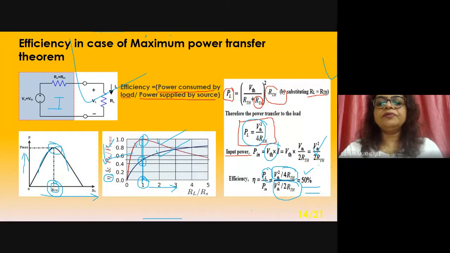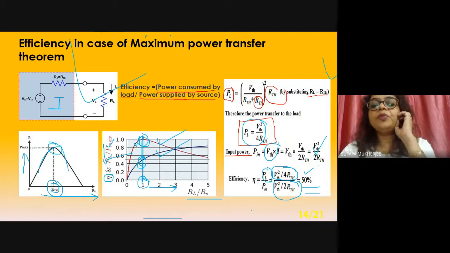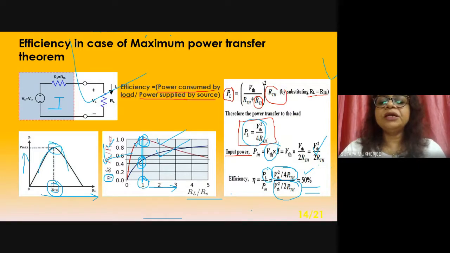This is one curve, that is PL by P max with respect to RL by RS, right? And this is the curve for eta. So at the point when RL equals RS, the PL and P max ratio is equal to 1, that is 100%. But eta will be 50%. Because when RL equals R Thevenin, that is our source, at this point the power is maximum, but eta is 50%. Are these two graphs clear to all of you right now?